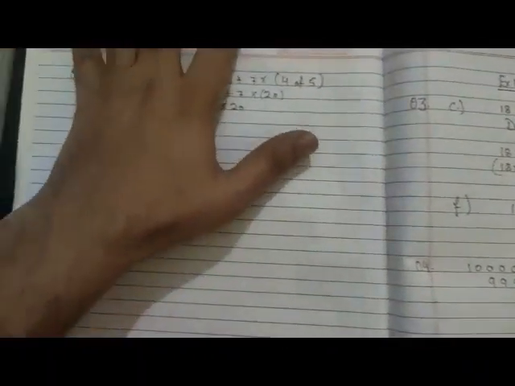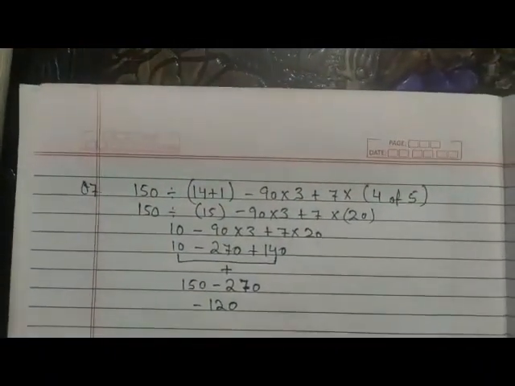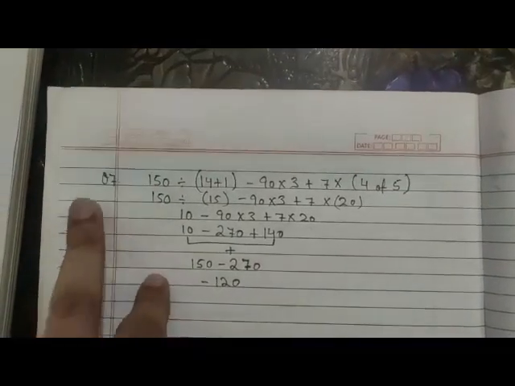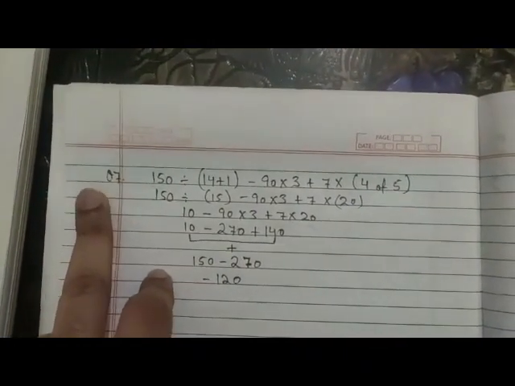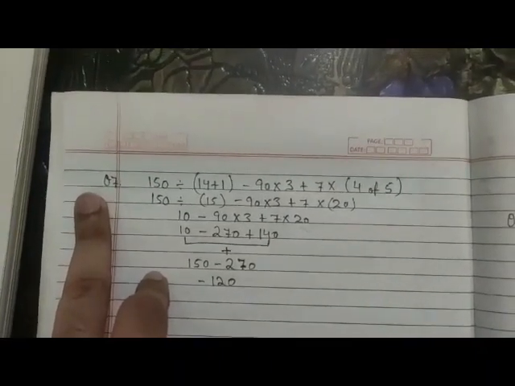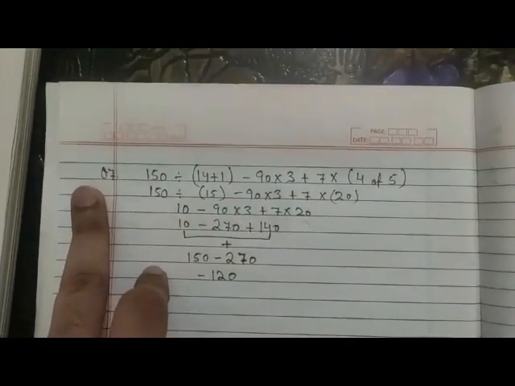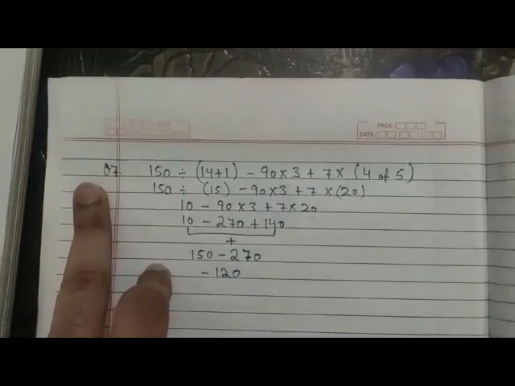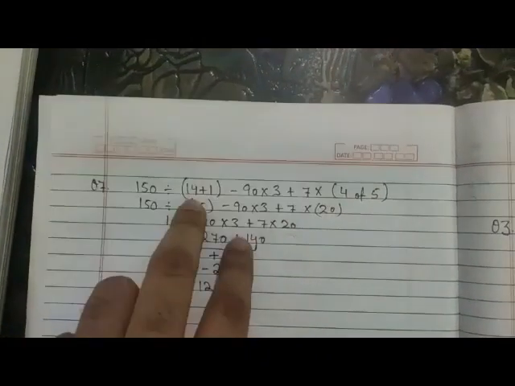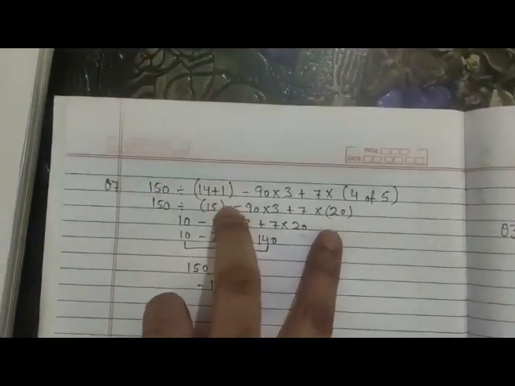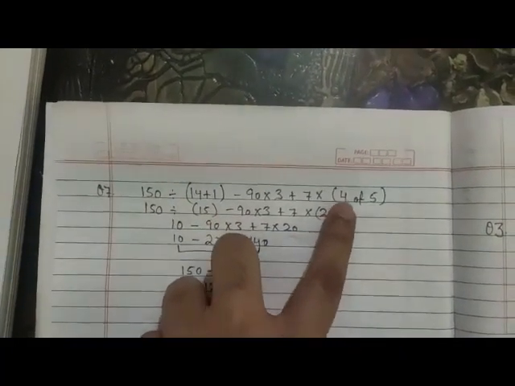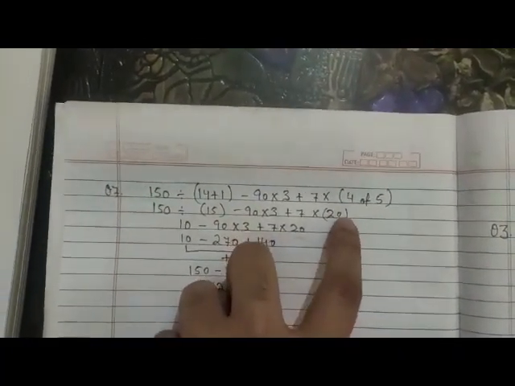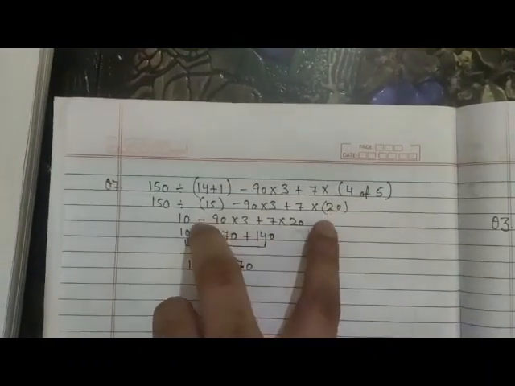Now move to the next part, question number 7. In question number 7, you have 150 divided by the small bracket 14 plus 1, minus 90 into 3 plus 7 into 4 of 5. So we'll solve the bracket first. Here we have the small bracket 14 plus 1, 15. 4 of 5, of means I already told you multiply, 20. So we can solve them simultaneously.